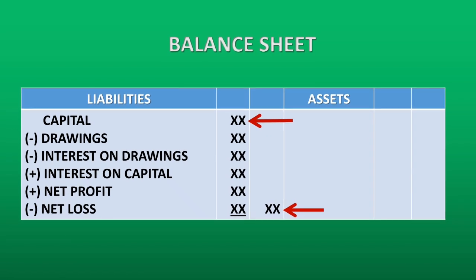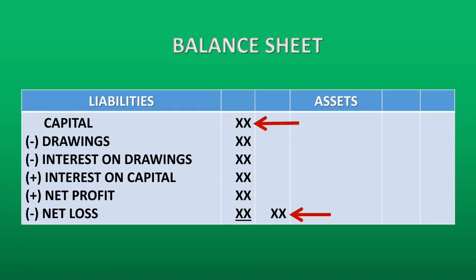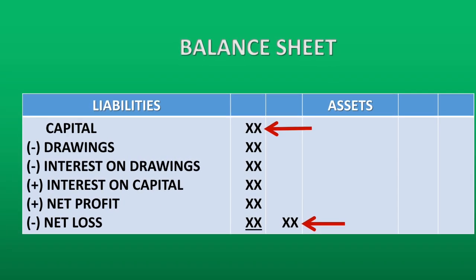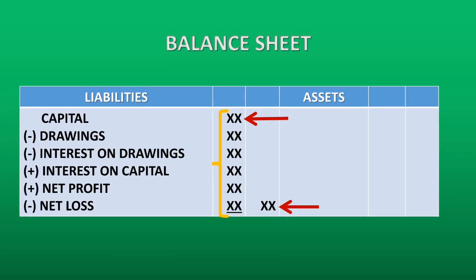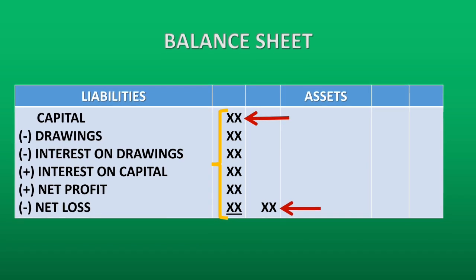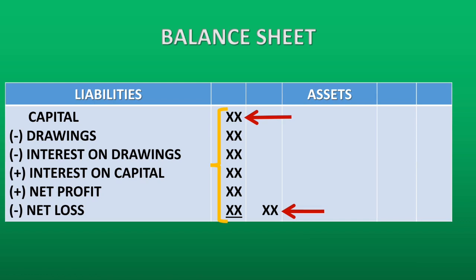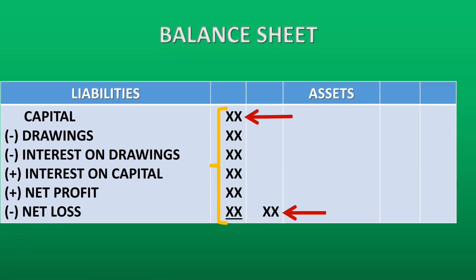So if we want the opening capital, that is the inner column amount, and the closing capital, that is the outer column amount, to be same, then we will have to deal with all the adjustments of drawings and interest in a different manner. How do we do that?